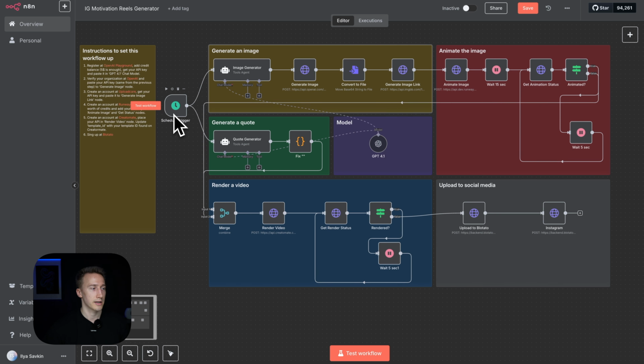Also here is the schedule trigger, so you can set it that, for instance, this automation works once a day, and if you do this automation and set the trigger, you don't even need to think about it. It just works by itself. Just once a day it creates new content and then posts it on your IG.